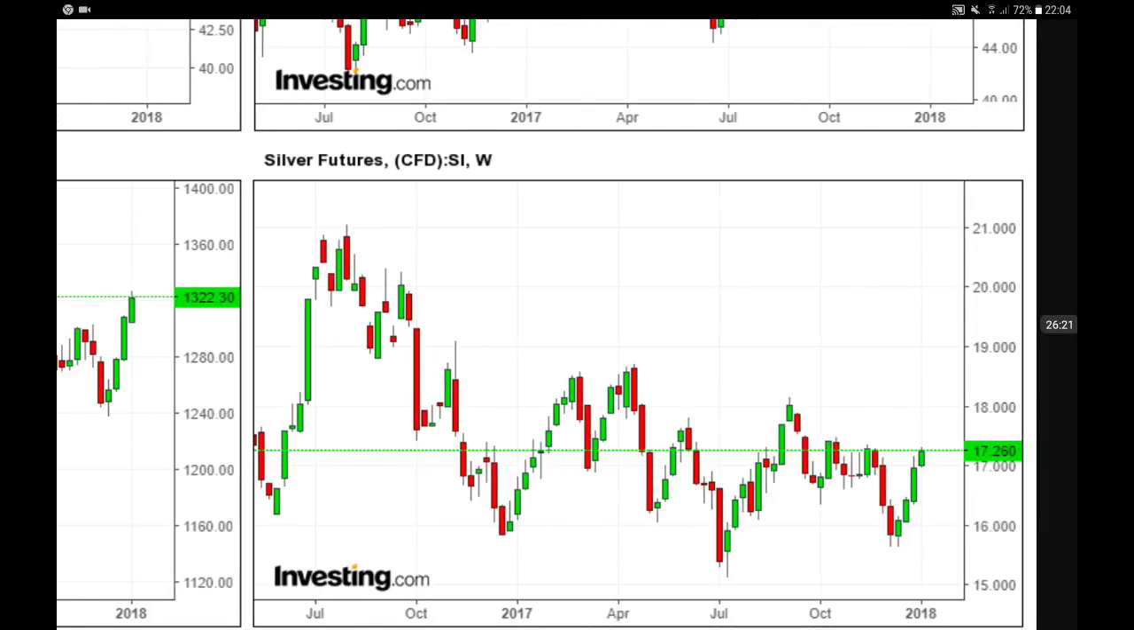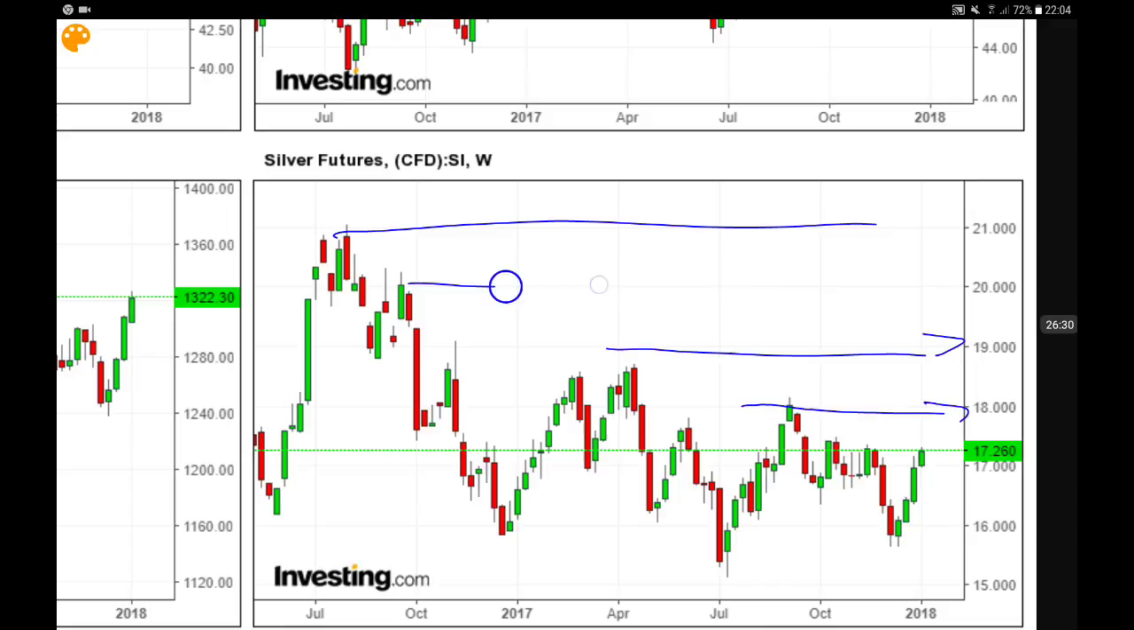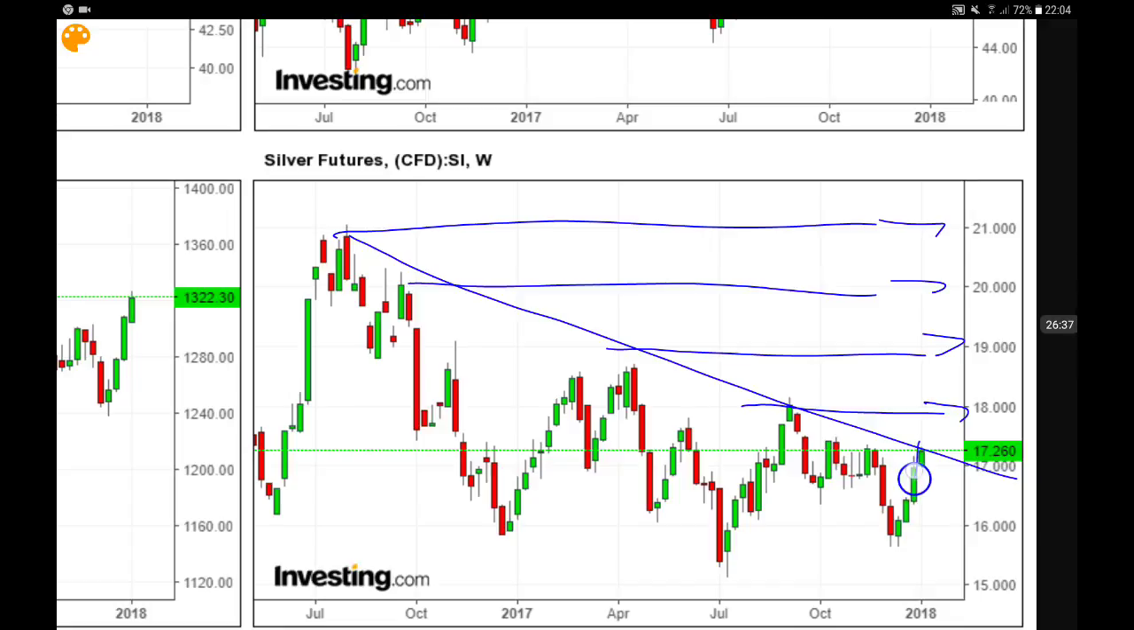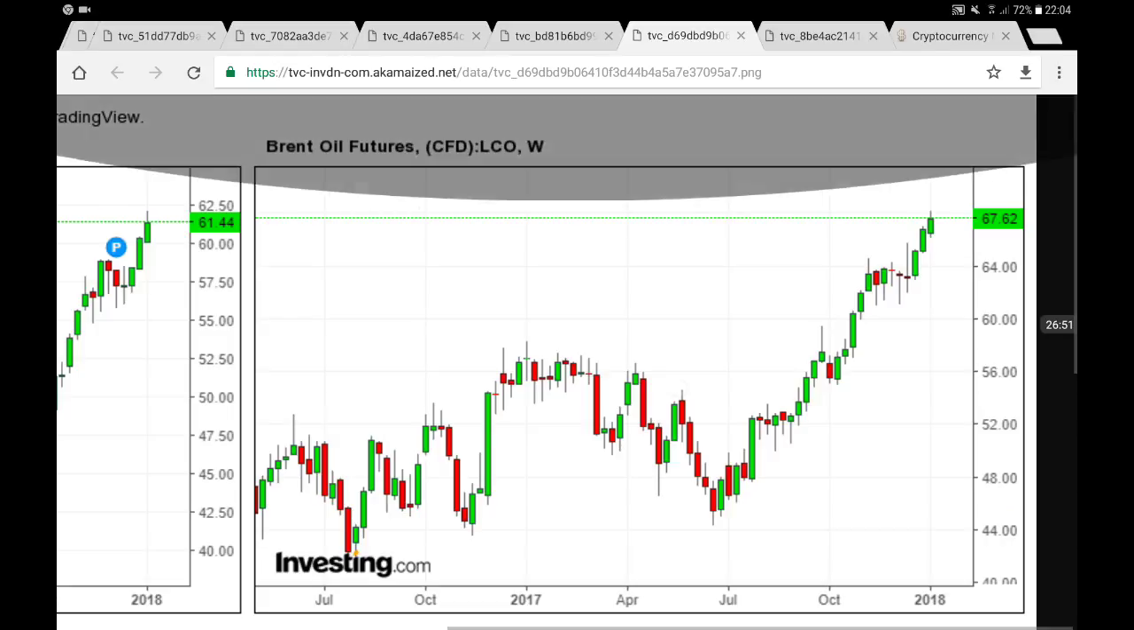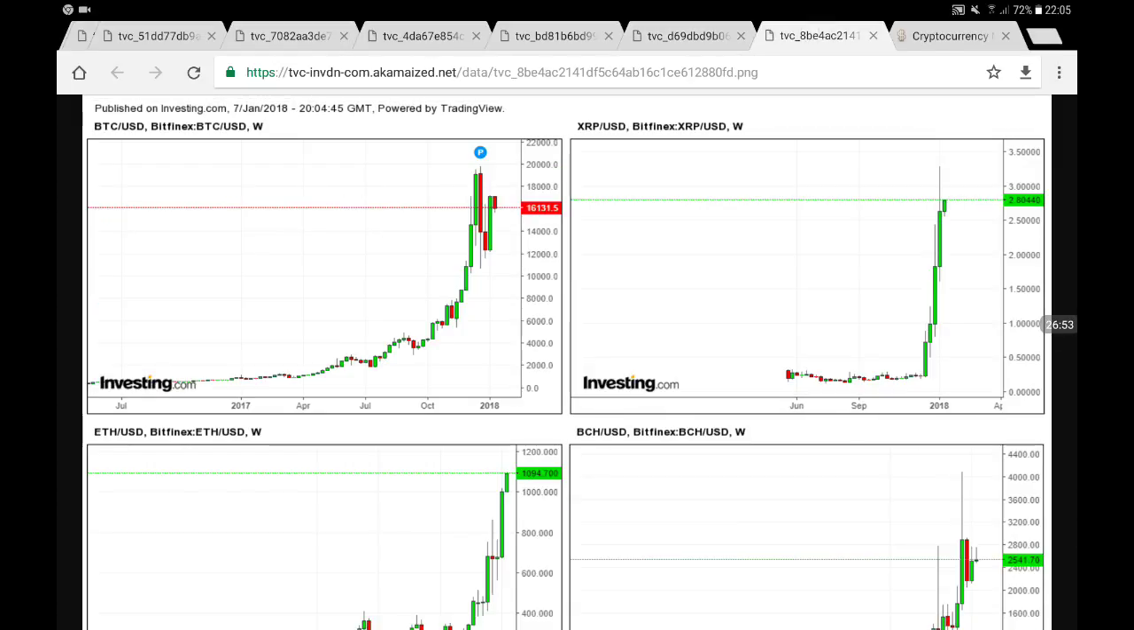And over here for silver, exactly the same thing. We have levels at 18, another level at 19, and big levels at 20 and 21. But first of all, we need to close above that particular trend line I just drew over here. Then boom, we can go much higher, but step by step. First step, that's your $18 an ounce for silver. Okay, so that's it. And now let's finish and have a look at cryptos.